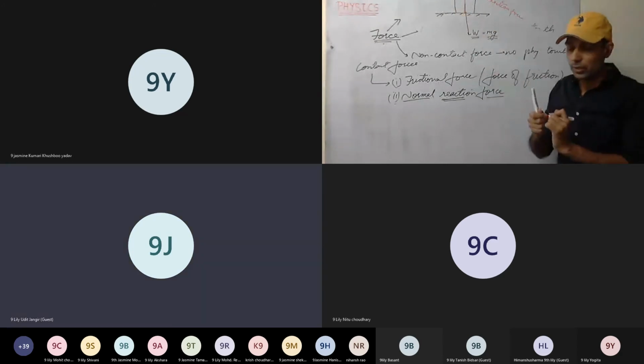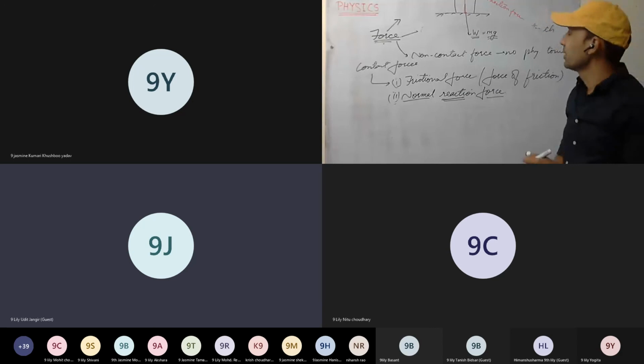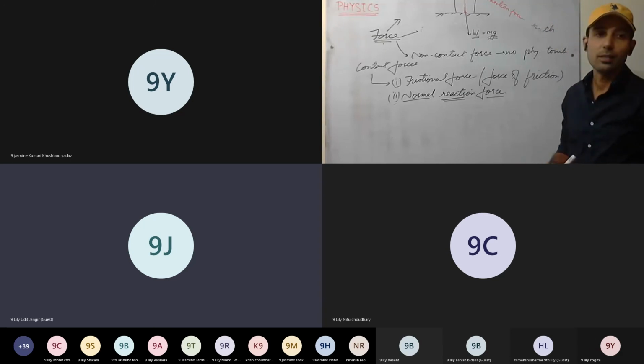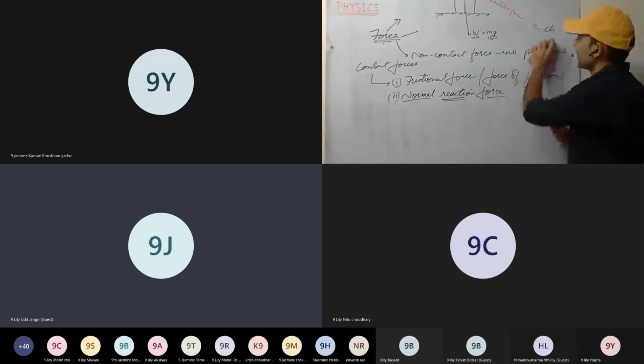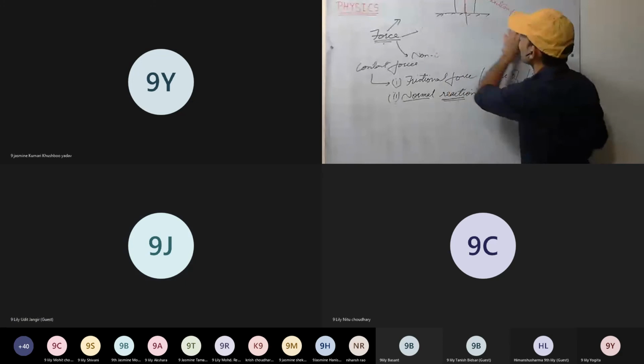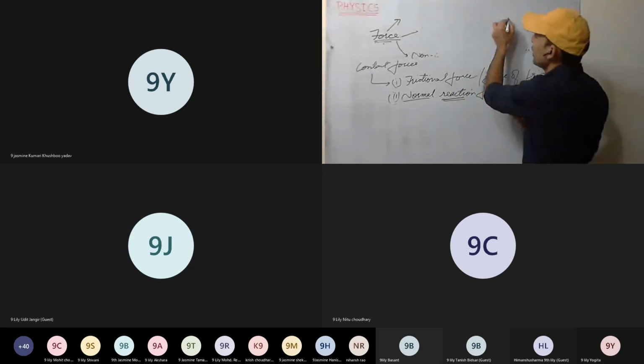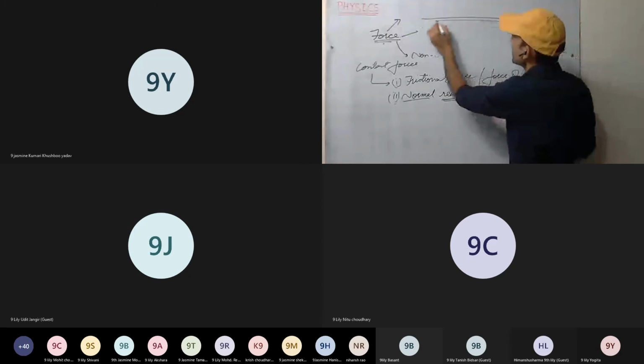Sir, if action and reaction forces are equal, then if we put a heavy block on a glass table, why does the glass table break? See here, this is our glass.